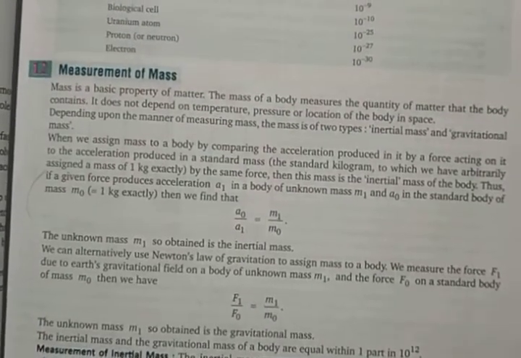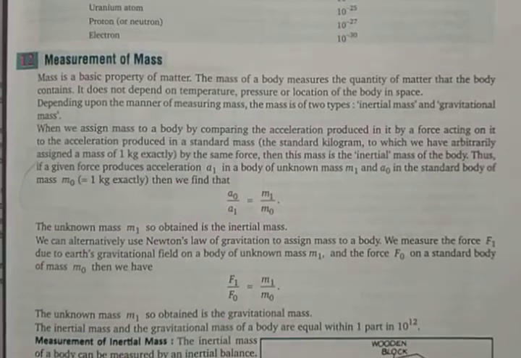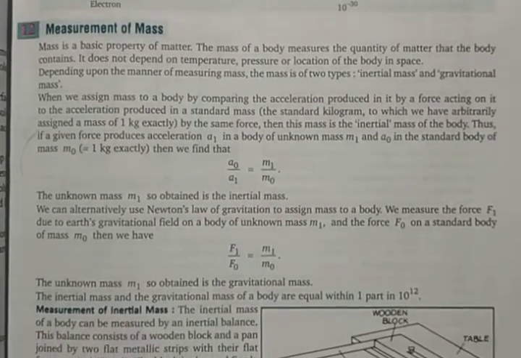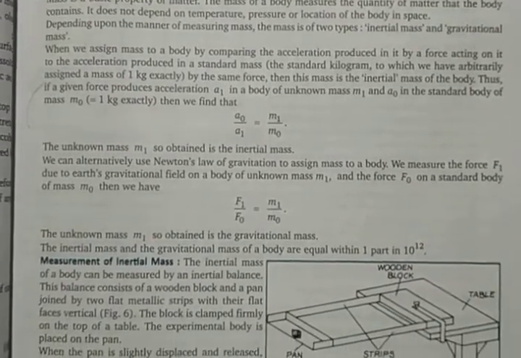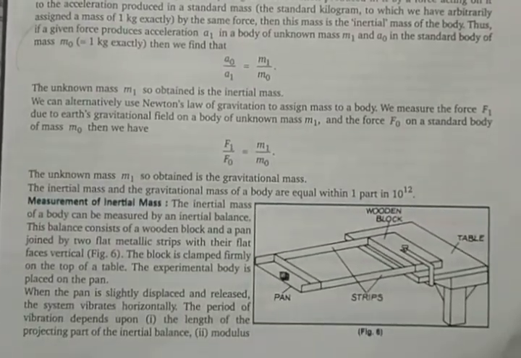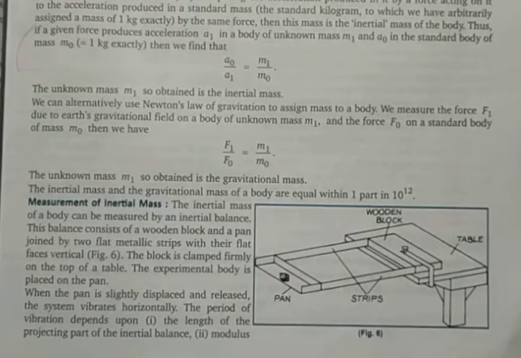Measurement of mass also has various indirect methods for measuring mass. So you can just take a reading of it. There is one method called measurement of inertial mass, which is given here. The method is quite clearly given here. Just take a look at it. Not very important as far as examination point of view is concerned.